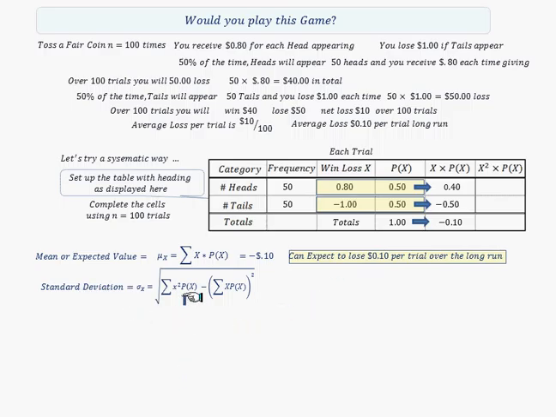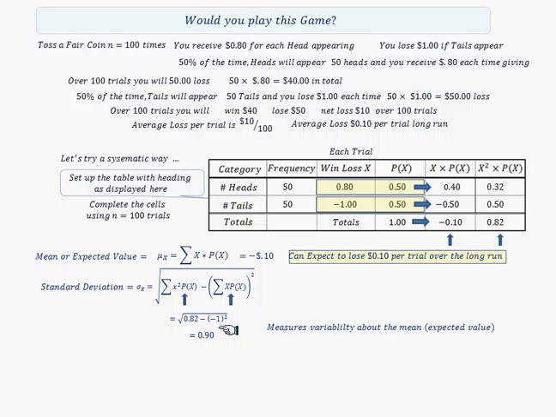Here's the formula here, and note this expression here, x squared p of x, and that's this last column. X squared means this column, 0.8 squared times 0.5. And here they come on the screen now. Add those up, and that is the expression here, 0.82, and this is, of course, the expected value squared.